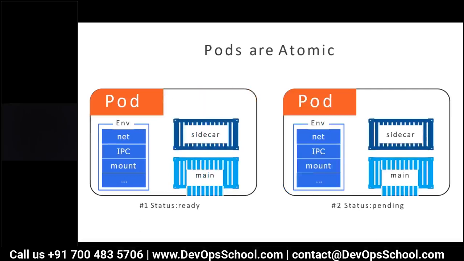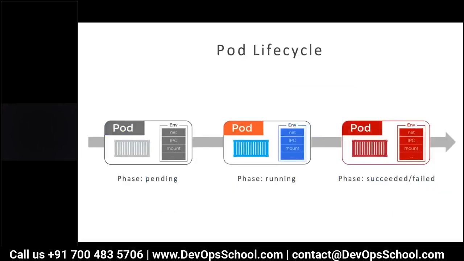When you scale one pod to multiple, let's say 1 to 2, 3, 400, 2000, initially the pod will be in a pending state. The moment you scale, it will go into the pending state, and after that the running state, then succeeded and failed. This is called the pod life cycle. Something similar we had with containers also, but a little bit different. With a container you can create, start, stop, pause, unpause, all these things. That's called the container life cycle. Here in a pod, first you create a pod, it gets into the pending stage, then the running stage, and then succeeded and failed.